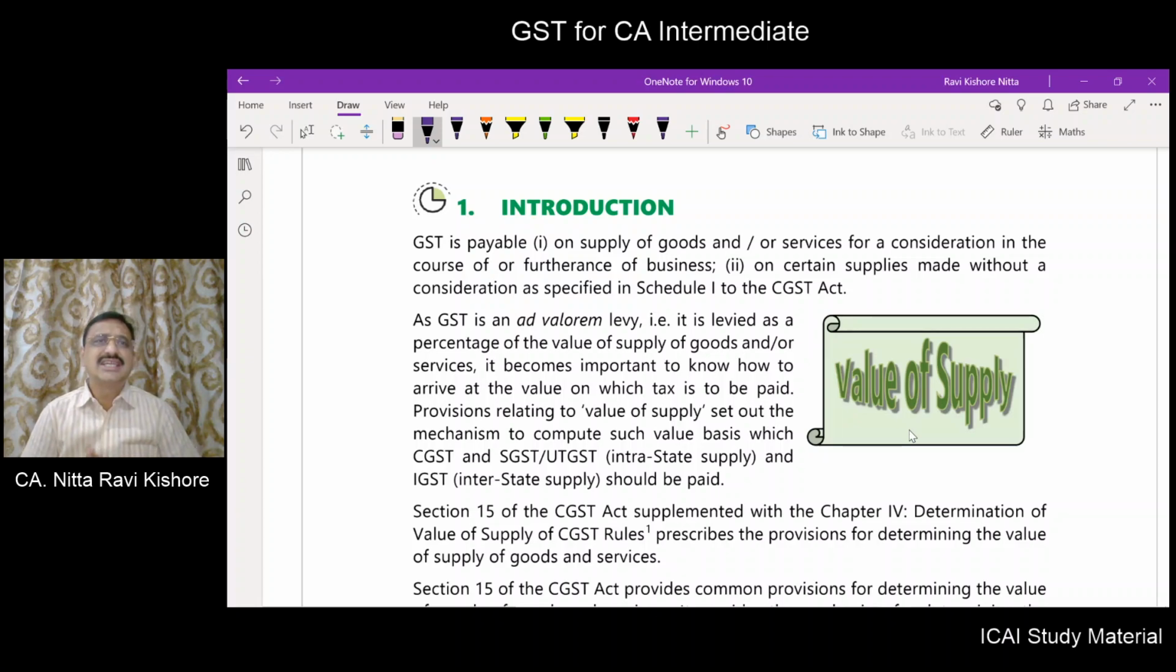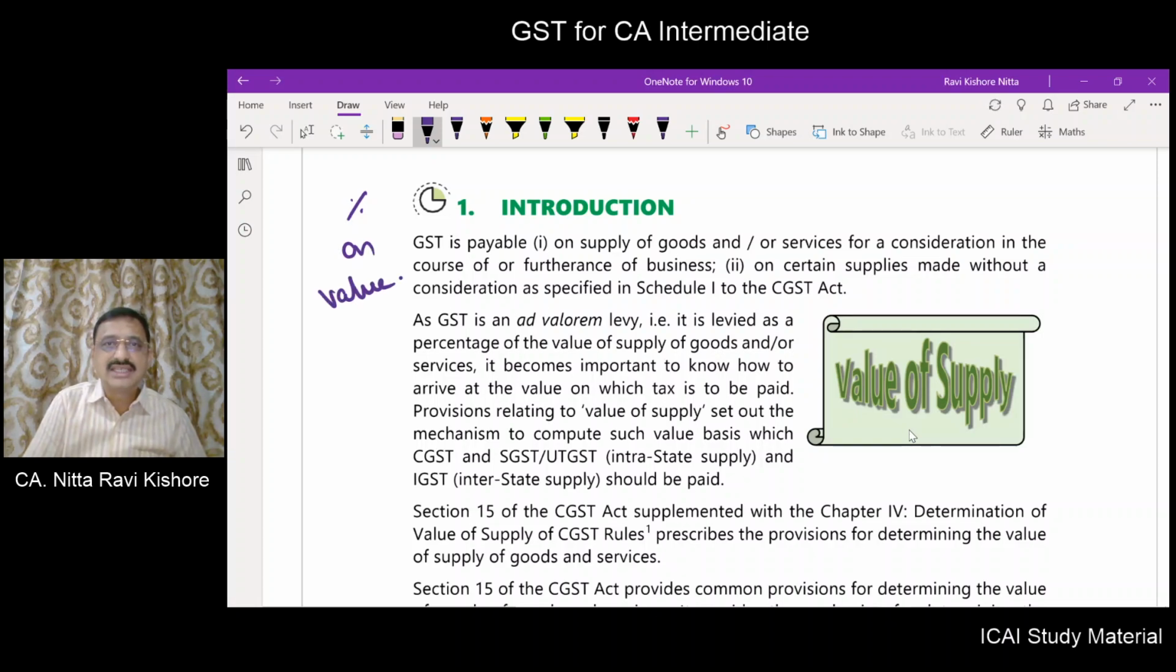Now GST is an ad valorem tax. What do you mean by ad valorem tax? When tax is payable as a percentage on a value, it is called an ad valorem tax. So what do you mean by ad valorem tax? Ad valorem tax is a tax which is payable as a percentage on some value.